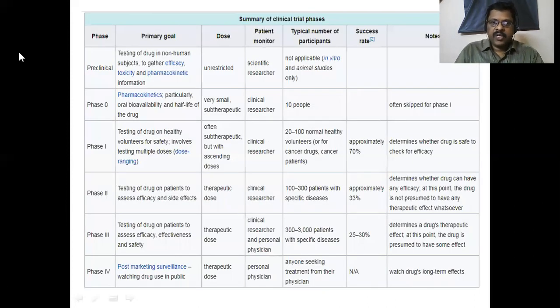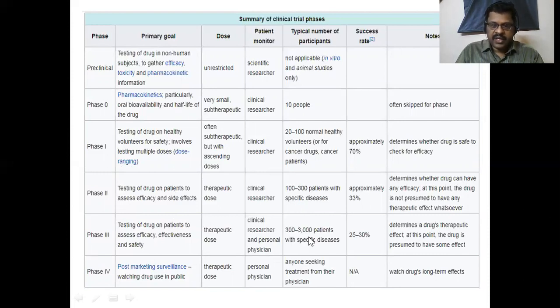And this tabular column is the summary and recap of the previous discussions. Here in phase 0, we are testing on 10 people. Phase 1, 20 to 100 people were enrolled. Phase 2, 100 to 300 people were enrolled.